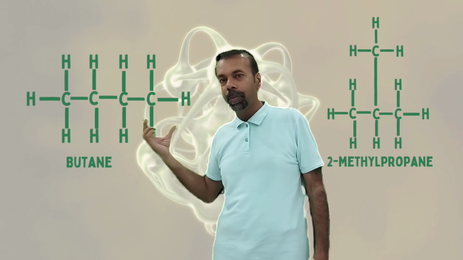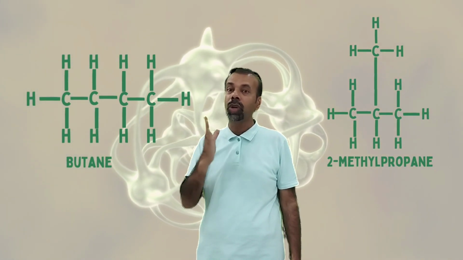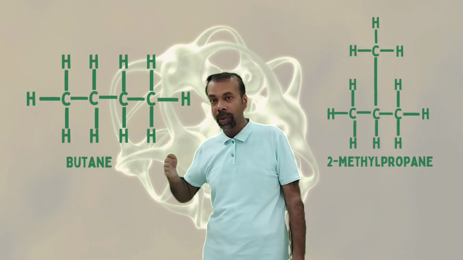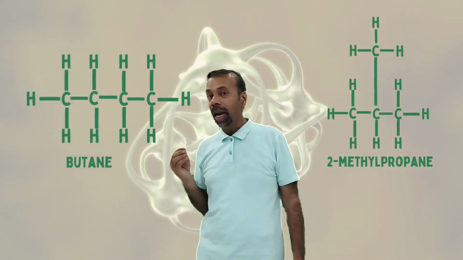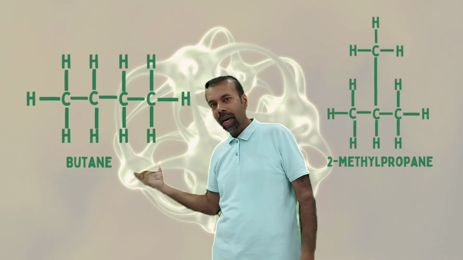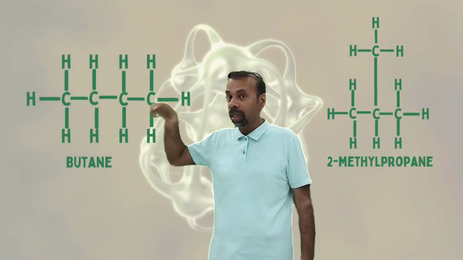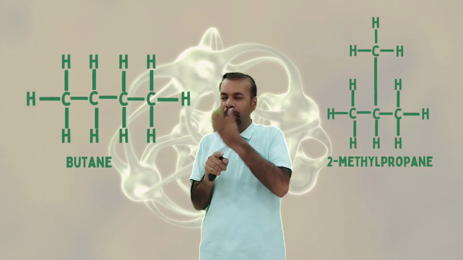Look at this. Butane. There are four carbons. Butane has formula C4H10. In one structure, you can see all carbons are arranged in a single row. This is called the straight chain isomer, and its other isomer is to join three carbons and attach one carbon as a branch in the middle of this chain. Remember, the branch is attached only in the middle.